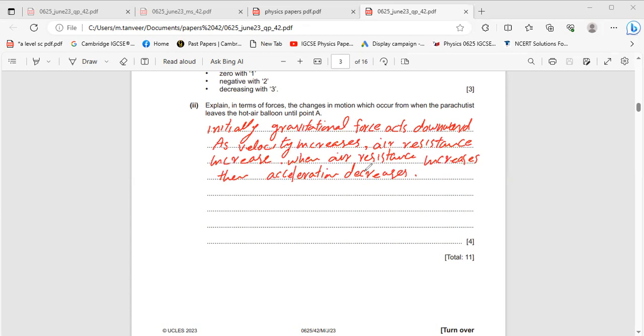Acceleration decreases when air resistance becomes equal to the weight of the body.